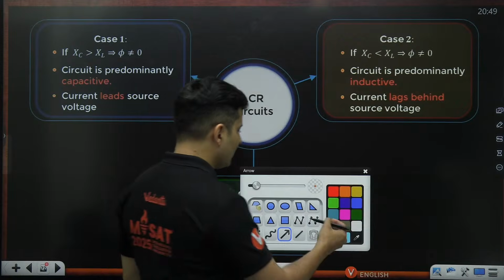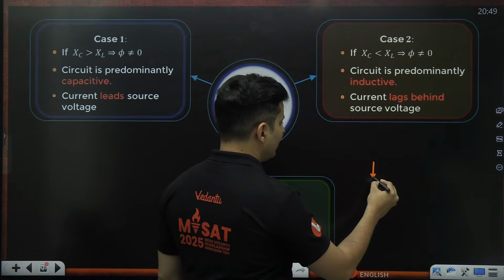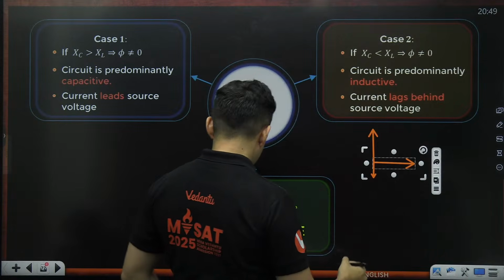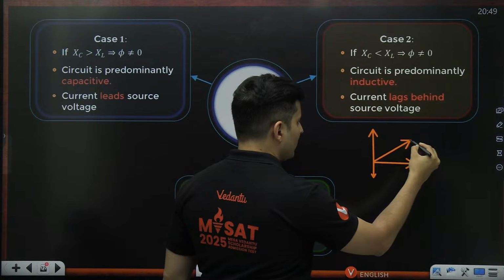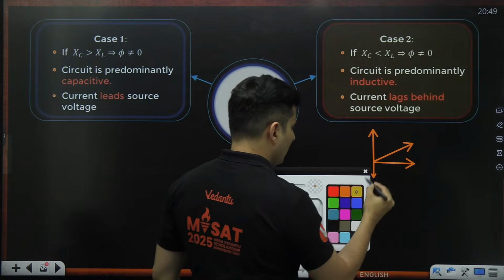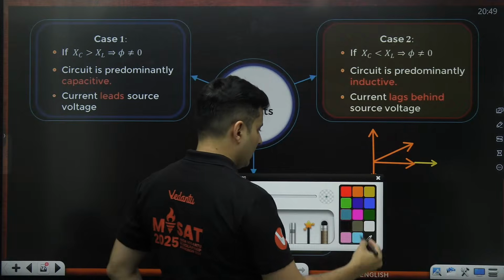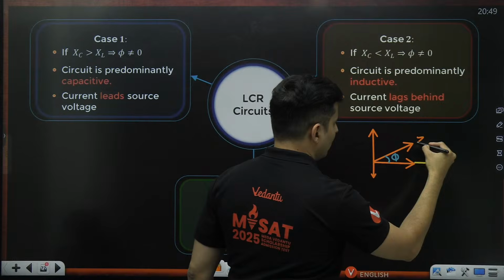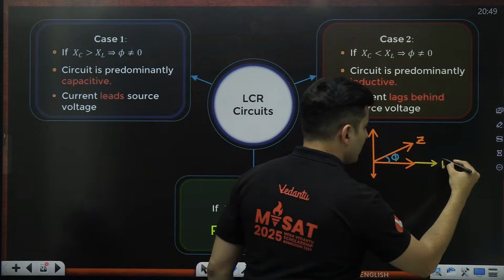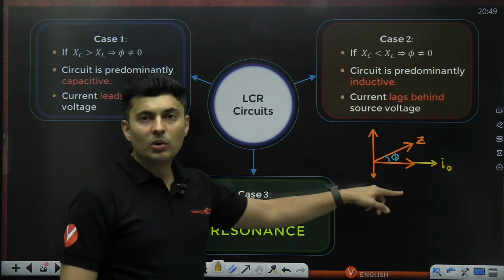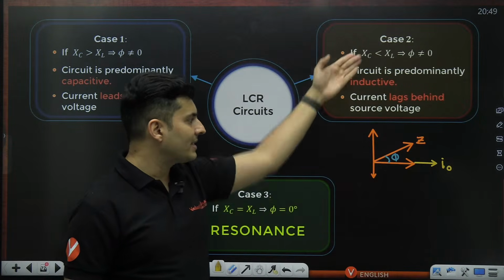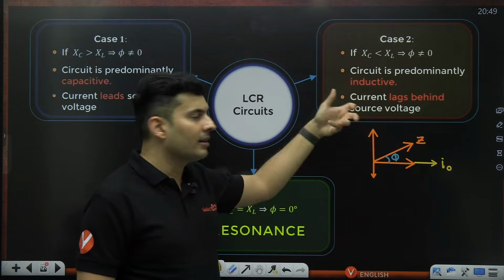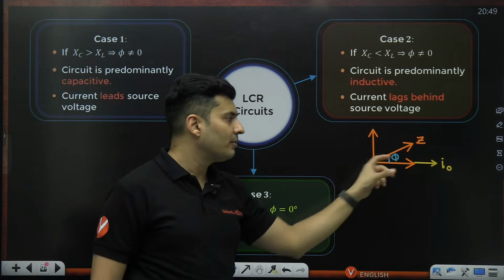Meaning, imagine a circuit where the capacitive reactance is less and the inductive reactance is more. So what will happen? The net impedance is going to come like this somewhat. This is your current and this is your phi basically. This is your impedance. This is your current. Yeah, this is how it will look. Such a circuit which has more of XL than XC, the vector on the top is bigger than the vector below, is said to be an inductive circuit, because XL is bigger in value.